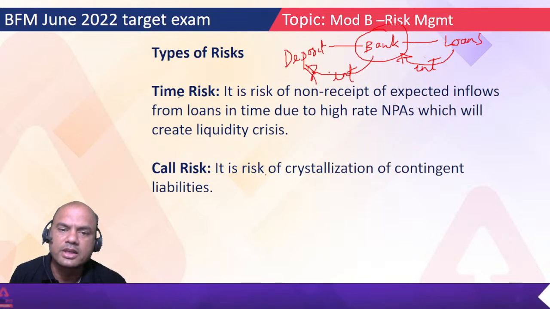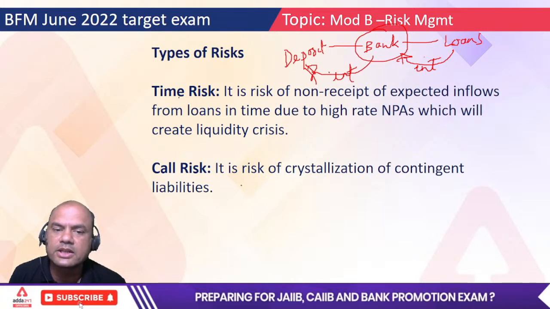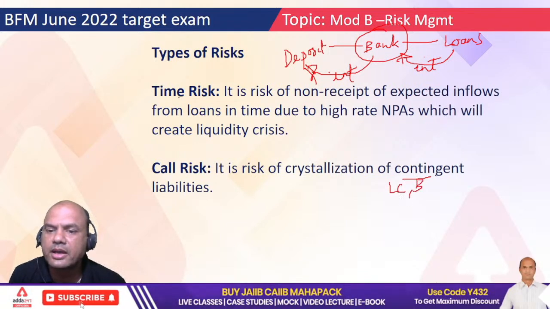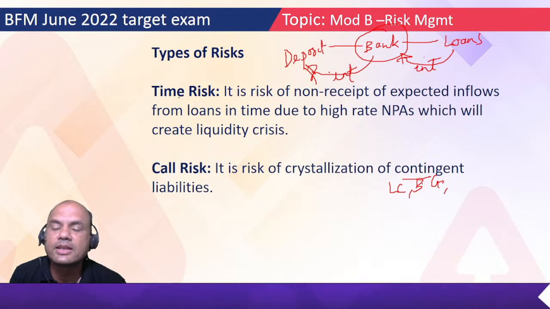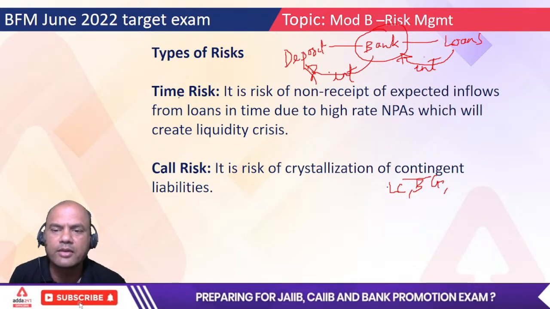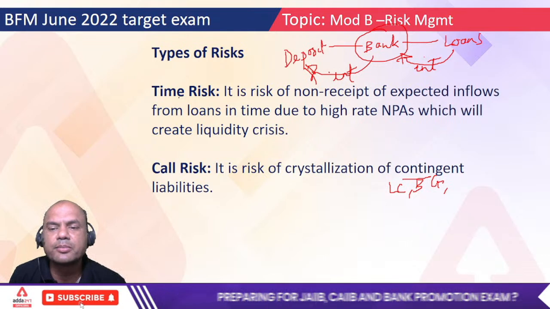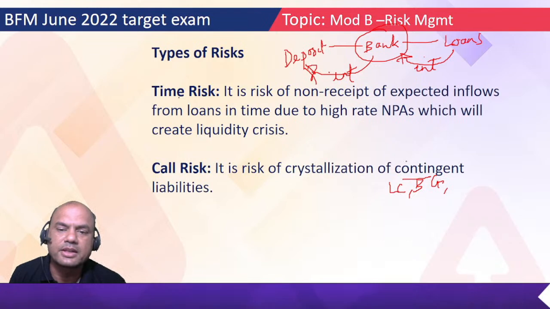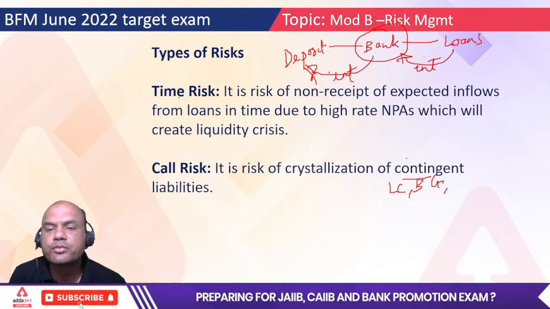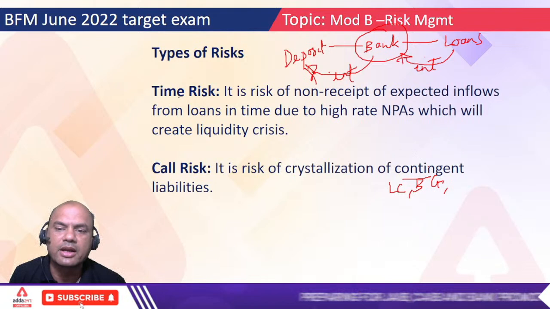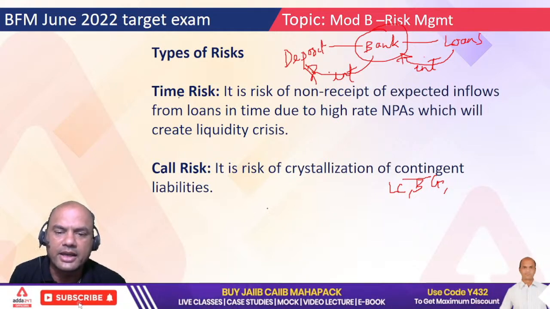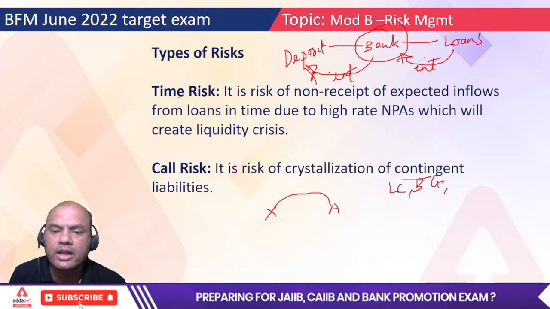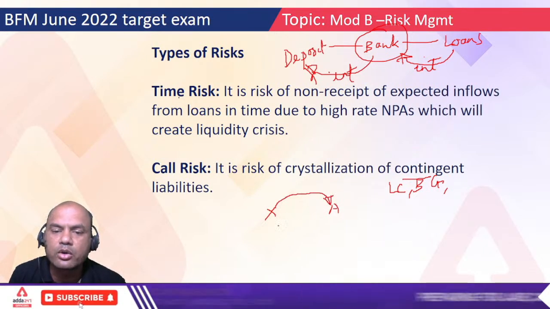Okay. Call risk. It is the risk of crystallization of contingent liabilities. What are contingent liabilities? See here, LC, BG, bank guarantee. Or availization, it's a separate topic altogether, I have taken it separately. So LCs and BGs, remember these two important parts. These are the part of contingent liabilities. Crystallization means what? What is the bank guarantee? Suppose I am bank X, this is a customer A, and I give a guarantee for A to B.